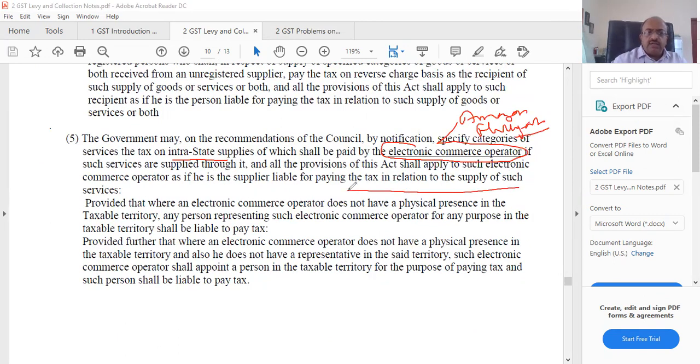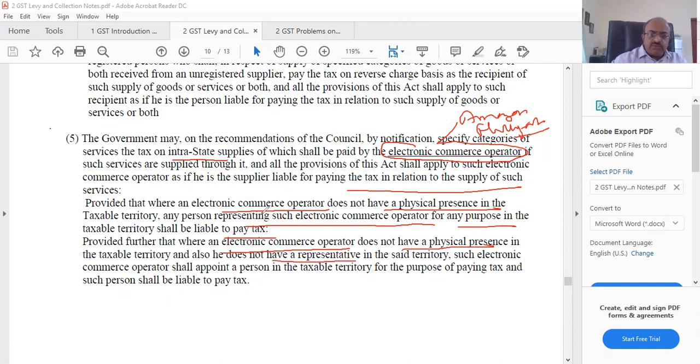Provided that where an electronic commerce operator does not have a physical presence in a taxable territory, any person representing such electronic commerce operator for any purpose in such territory shall be liable to pay tax. Provided further that where an electronic commerce operator does not have a physical presence in the taxable territory, and also does not have a representative,